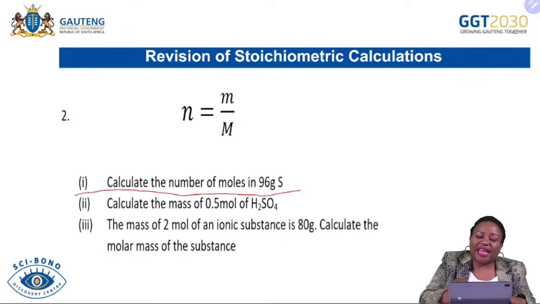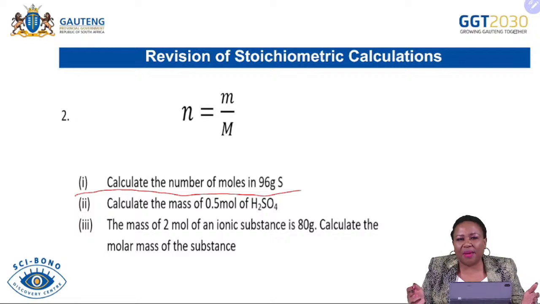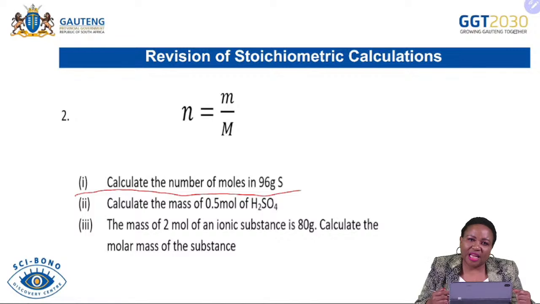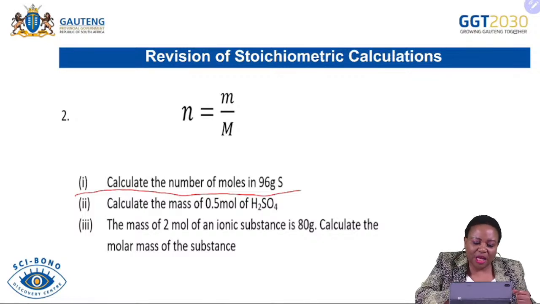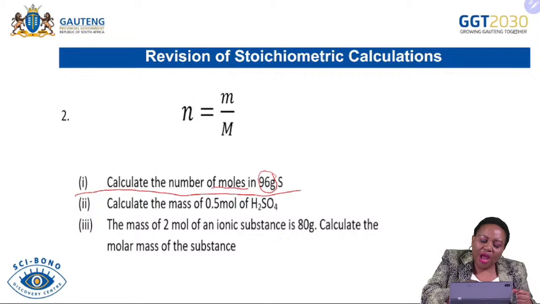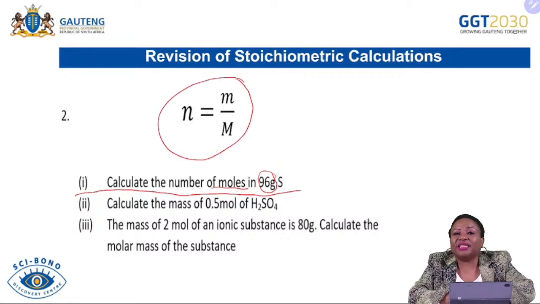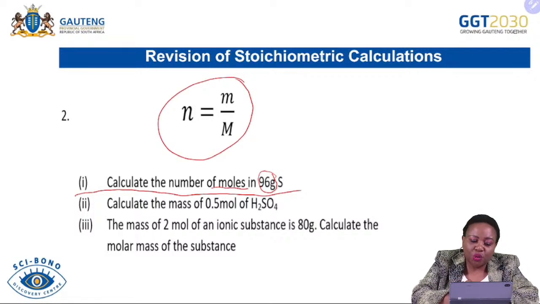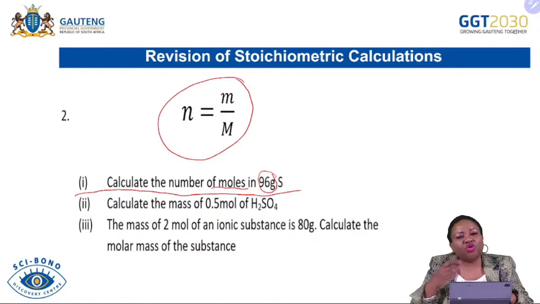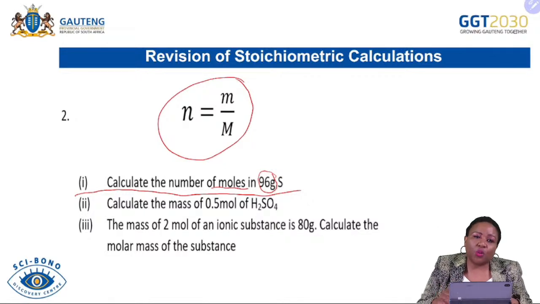We are not going to do all the examples, but I just want you to remember some of these important facts about how we calculate the number of moles with the data that we are provided. The first example is: calculate the number of moles in 96 grams of sulfur. We are going to use this formula because it allows us to calculate the number of moles. This is not the only formula we use to calculate the number of moles, so I will try to remind you of all of them.